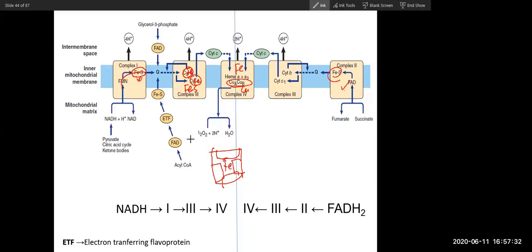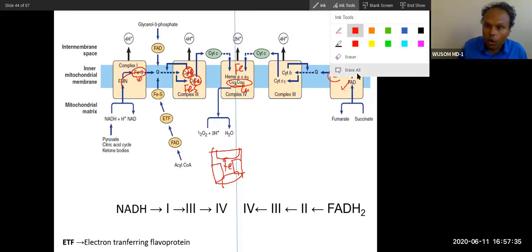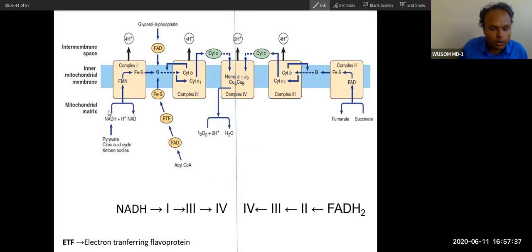Yes, sir. So this is the whole electron transport chain. 1, 3, 4, 2, 3, 4. And this is succinate dehydrogenase. That is why the electron is directly extracted from succinate to FADH, and then from FADH to this. Now I have told you, when electrons go through like this, this is the flow of electron.